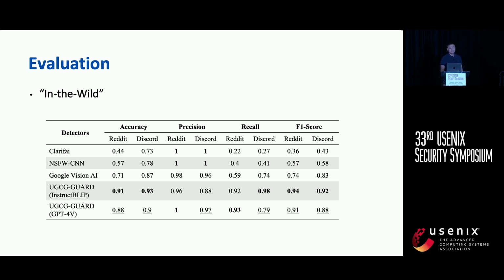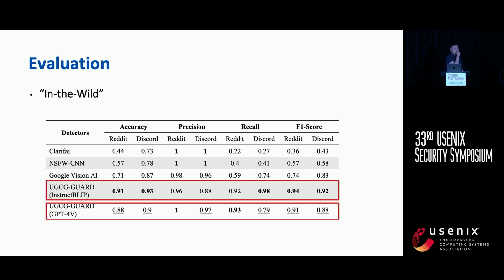We conducted an in-the-wild experiment by testing it with UGCG images collected from Reddit and Discord. By testing around 400 images, we can see UGCG Guard with different large vision language models can perform really well for both of those data sets and outperform all other models.